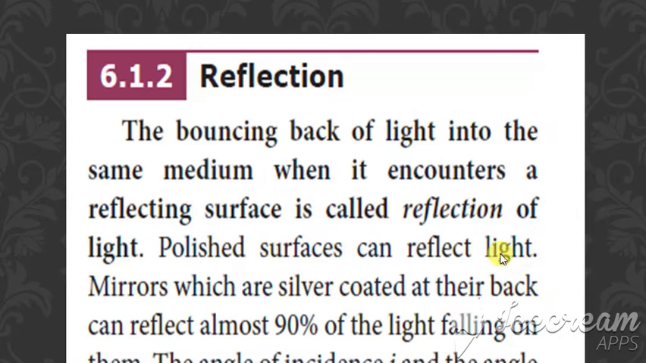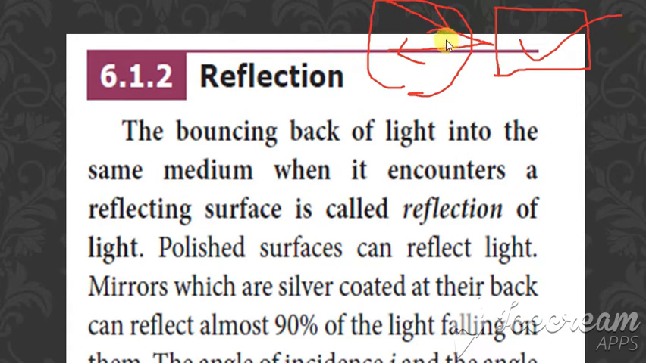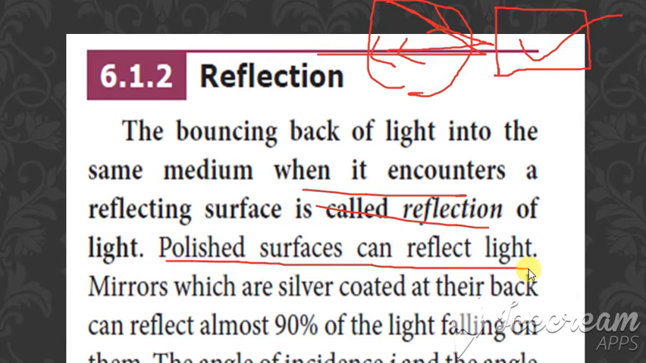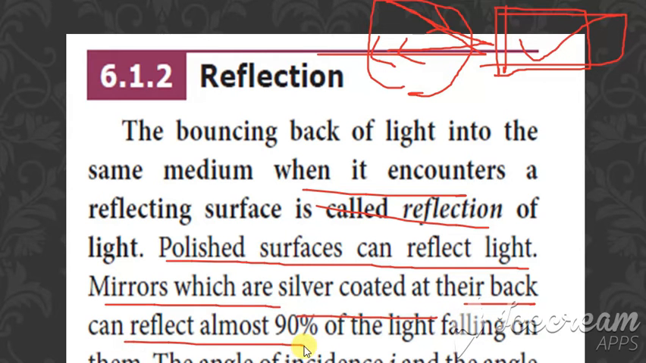Okay, first, what is reflection? It is the bouncing back of the light into the same medium. Suppose consider this to be any substance. If light falls on this substance, it comes back to the same medium. So this is one medium and this is another medium. If the light is coming back to the same medium, then that is called reflection. Then, a polished surface can reflect the light. Clear? Mirrors which are silver coated at their back can reflect almost 90%.